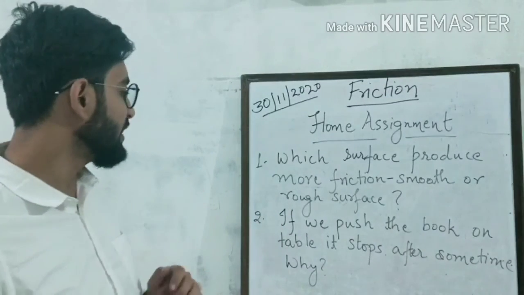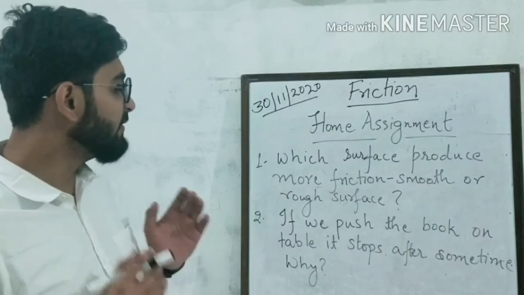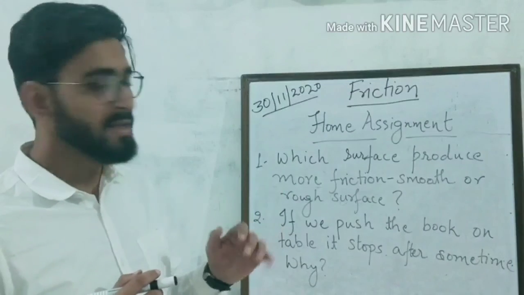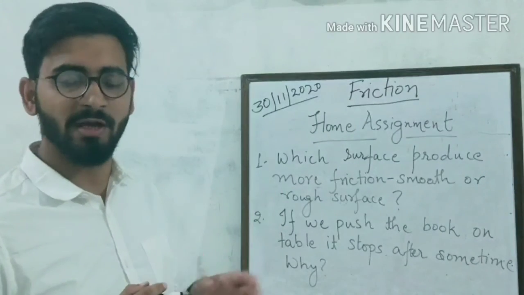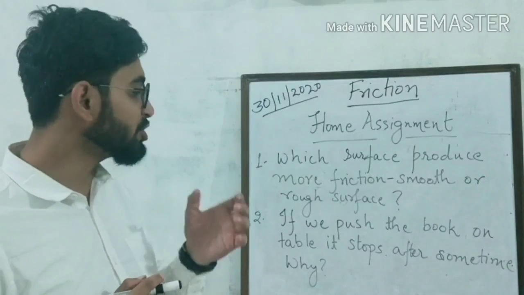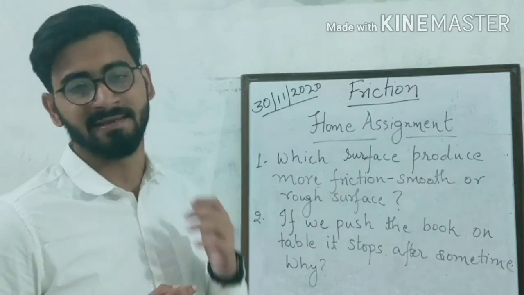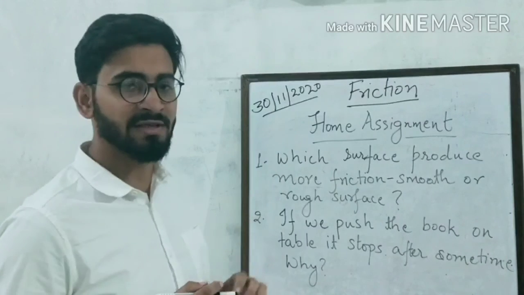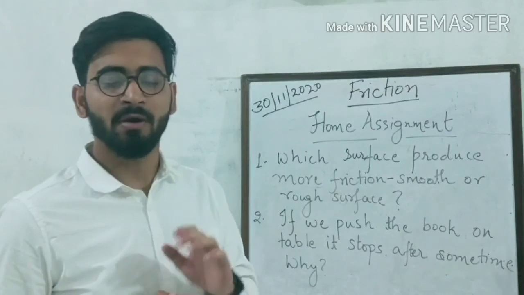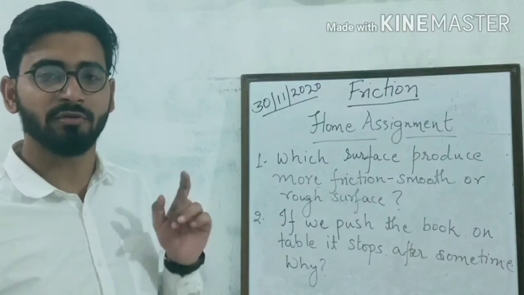And the second question for your home assignment is, if you push a book on the table, it stops after some time. Why? You have to give the reason. When we push the book on the table, it stops after some time. Why? What is the reason? So these are the 2 questions for your home assignment. All of you do it and submit it to me tomorrow.